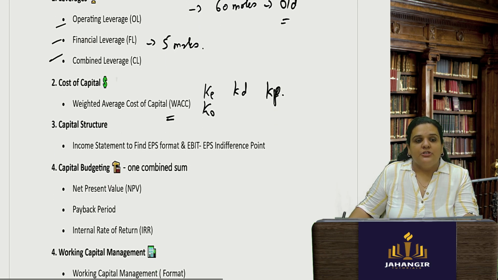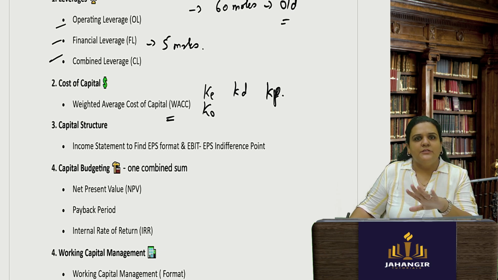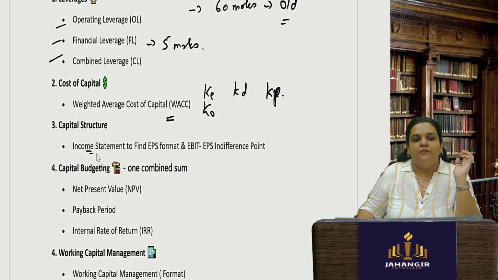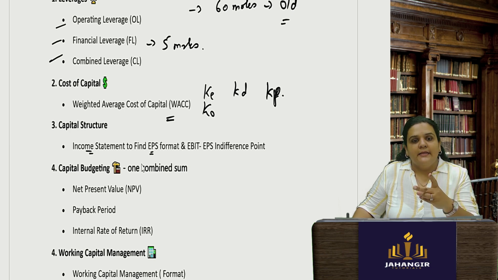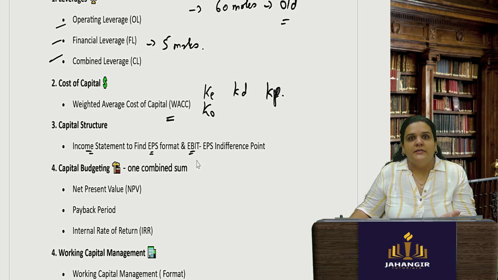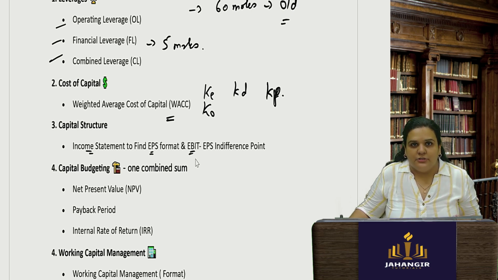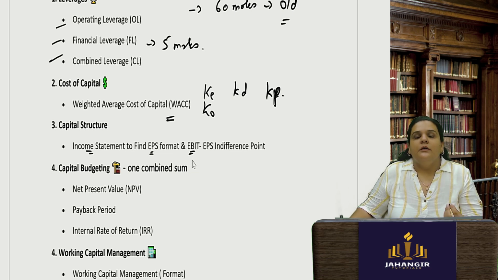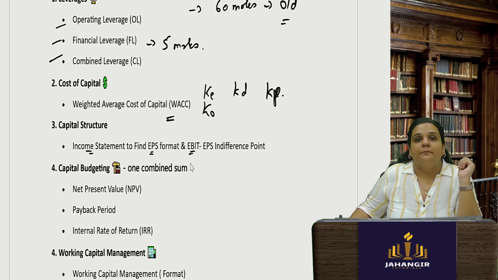In capital structure, focus on two important things, because almost all the sums in capital structure are the same. You are supposed to make the income statement, where you find the earning per share and see which capital structure is best suited. The second is your EBIT-EPS indifference point, meaning that level of profit where your earning per share comes out the same. So there is an indifference for your shareholders about which capital structure you go with. Whichever capital structure you choose, your EPS comes out the same because of that level of EBIT which the company has maintained. So this is also formula based.